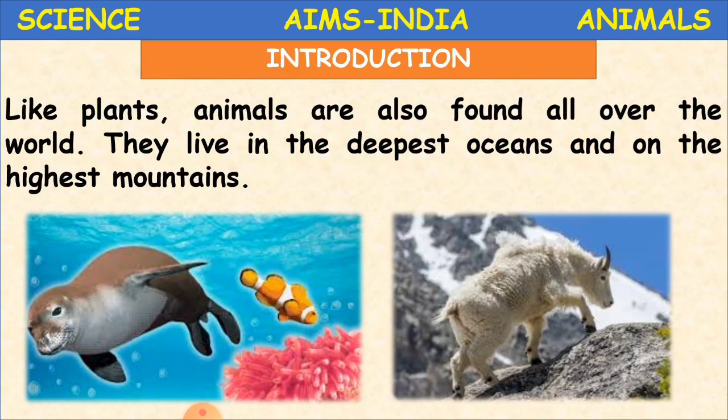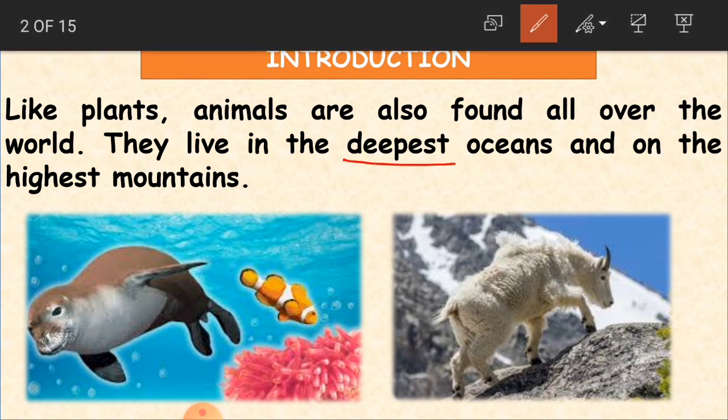They are also living beings. Deepest oceans are one area and highest mountains are a different area, so what we are trying to say is that they live everywhere all over the world.